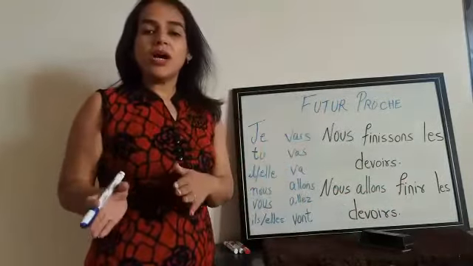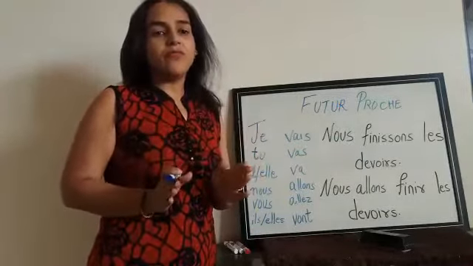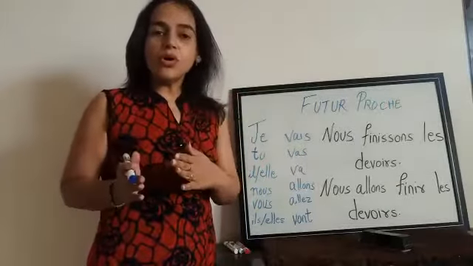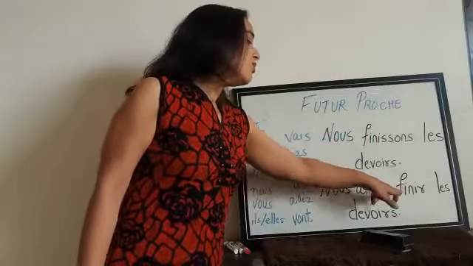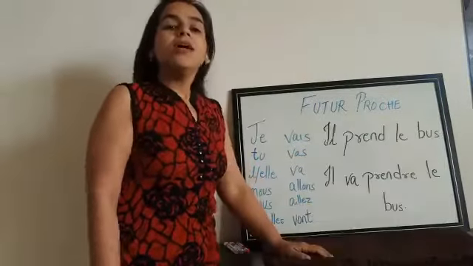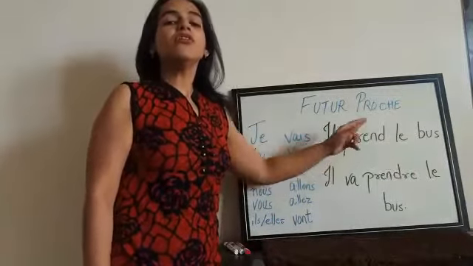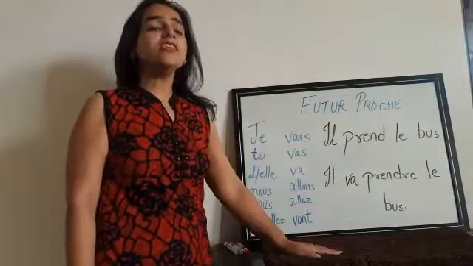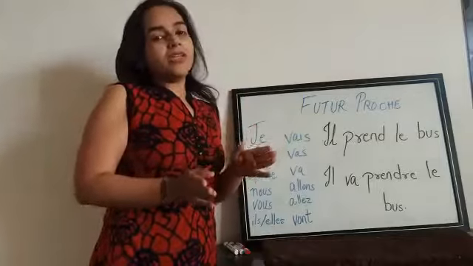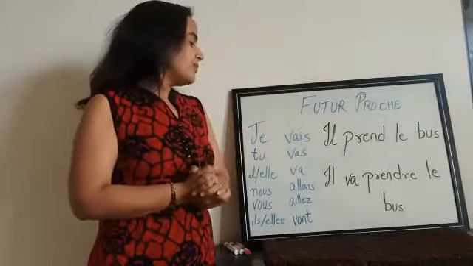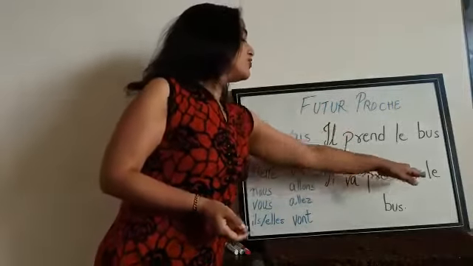Er, ir or re, all three types of verbs follow the same rule in the futur proche. Nous finissons les devoirs, Nous allons finir les devoirs. Another example: Il prend le bus. In this sentence, prendre is the verb. We have already done er and ir verbs. Now comes the re verb; the same rule applies. Il va prendre le bus.